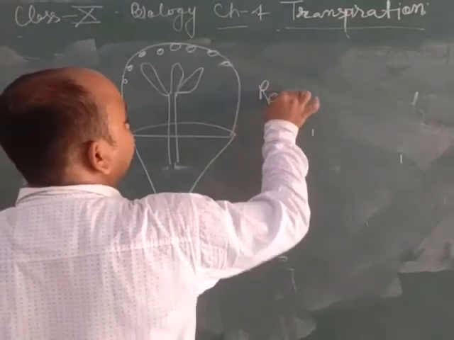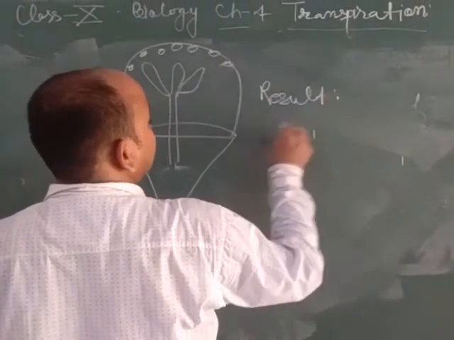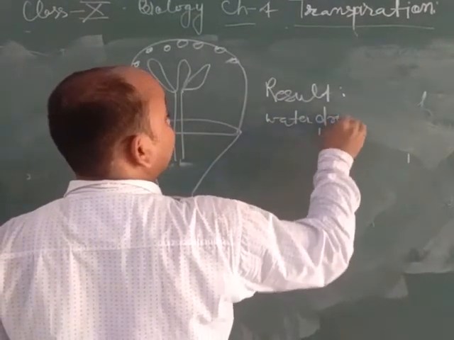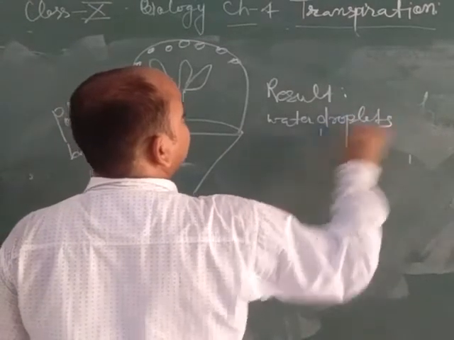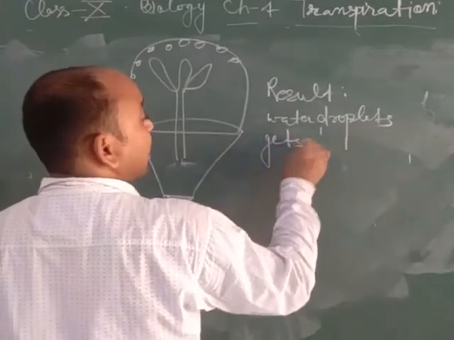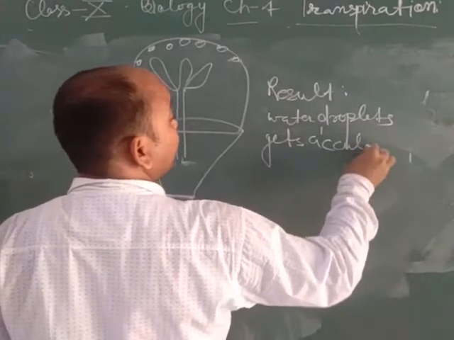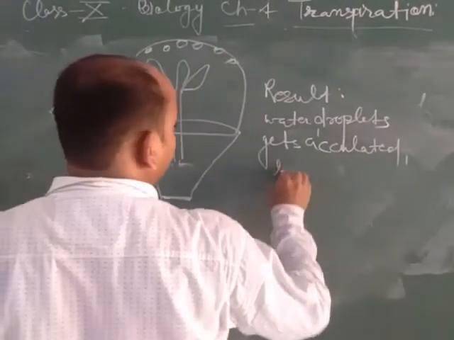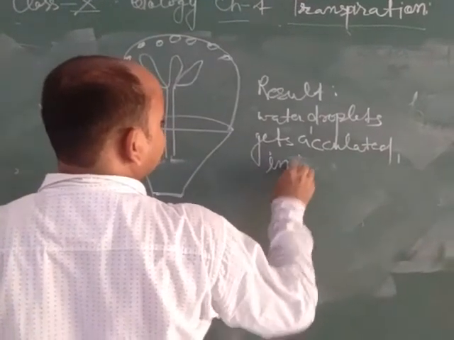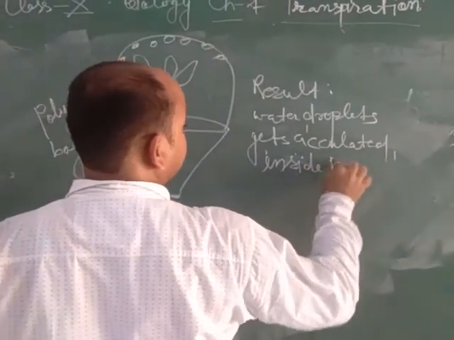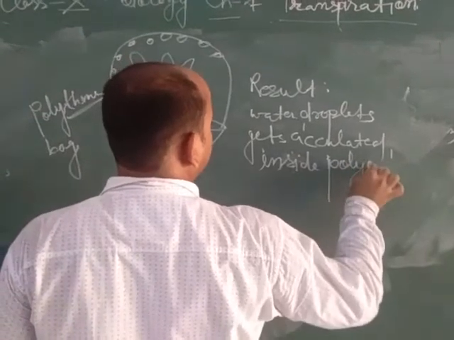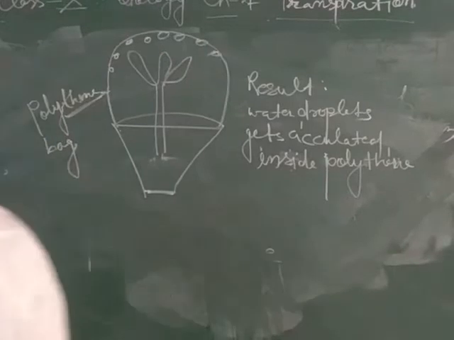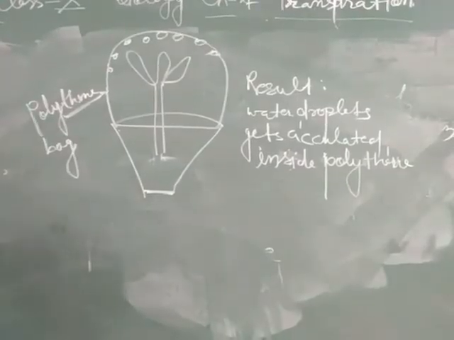The result we observe is that water droplets get accumulated inside the polythene bag. Now we can say that loss of water takes place from the aerial part of the plant, that is, the stem or leaves.